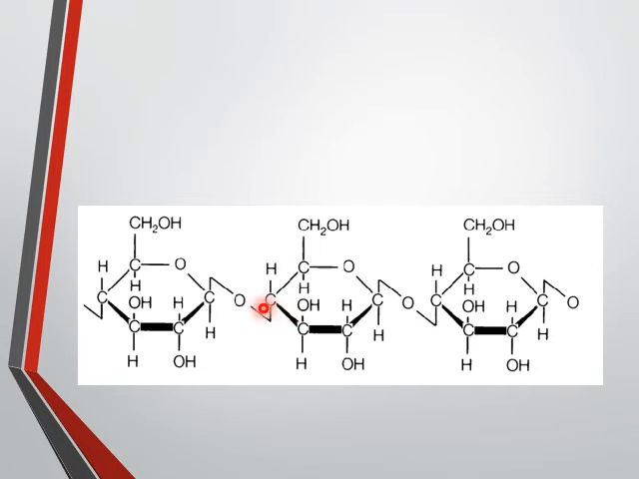And this is the structure of cellulose with the monomers of glucose. The linkage is glycosidic, but this is a beta glycosidic linkage. So in this we have OH and H instead of H and OH. And this is one of the major differences between starch and cellulose. In starch we have alpha 1,4-glycosidic linkage, whereas in cellulose we have beta 1,4-glycosidic linkage.